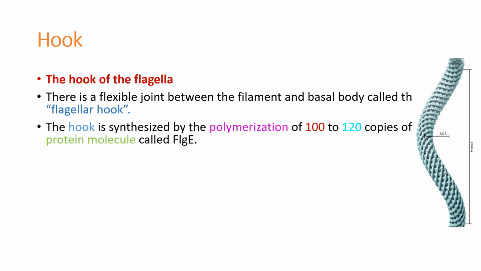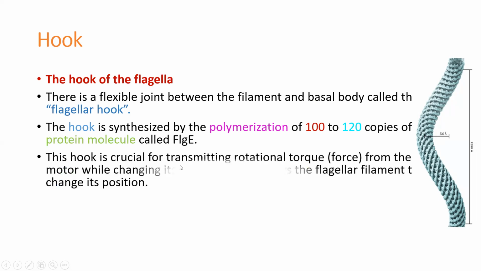Poly means many. Polymerization means the same protein molecules repeated, just like a chain-like structure, 100 to 120 copies of proteins. That is called polymerization.